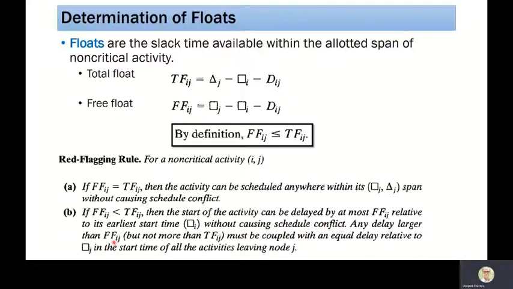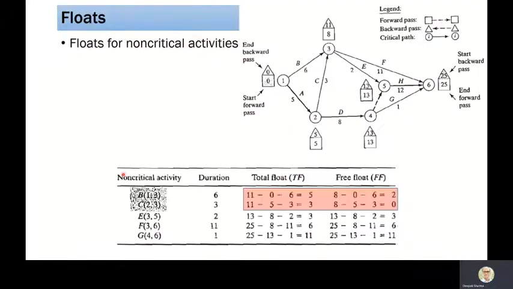Any delay larger than the free float but not more than the total float must be coupled with an equal delay, related to the latest occurrence time of node J, in the start time of all activities leaving node J. So while understanding these floats, we can perform some calculation.